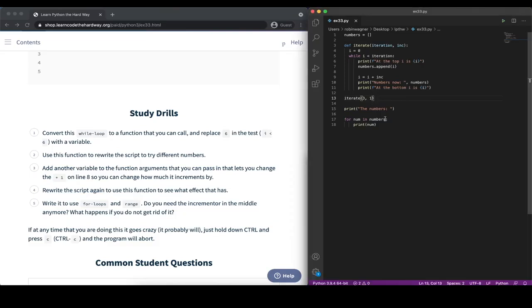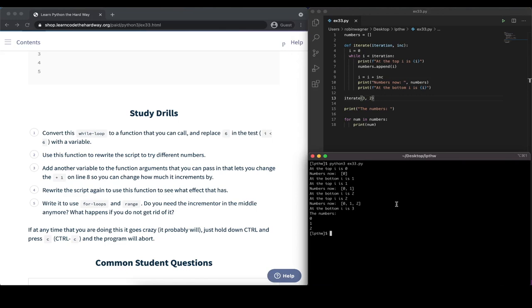But now we can change it, for example, and let's change it to a value of 2. So now each iteration we would increment it by 2. And now we have the numbers 0 and 2 included, so it's only 2 values in our list now, because when we are at the bottom of our while loop here, I has a value of 4 already, and that of course is not less than the value of 3 that we pass in here, so we would stop a little bit earlier.